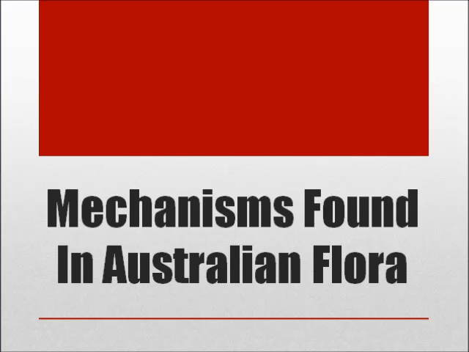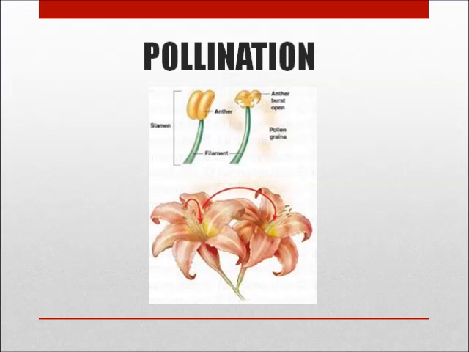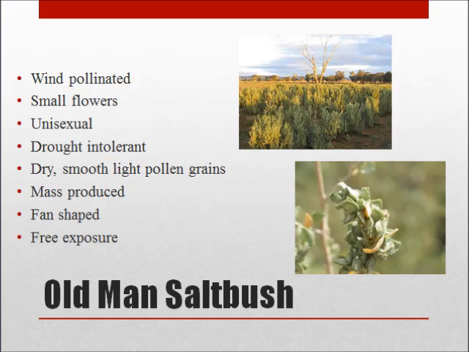There are various mechanisms found in Australian flora that ensure pollination, seed dispersal, and asexual reproduction. Pollination is the process of sexual reproduction by the pollen transfer and deposition from the anther to the stigma of plants. The old man saltbush grows small flowers that are wind-pollinated.